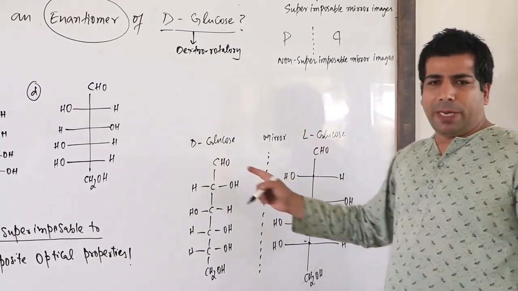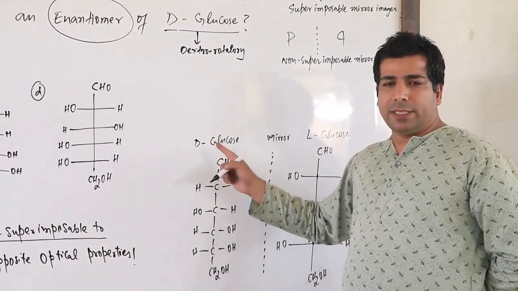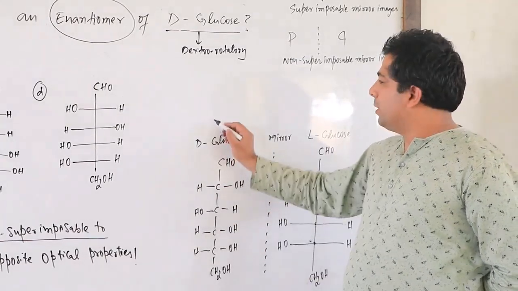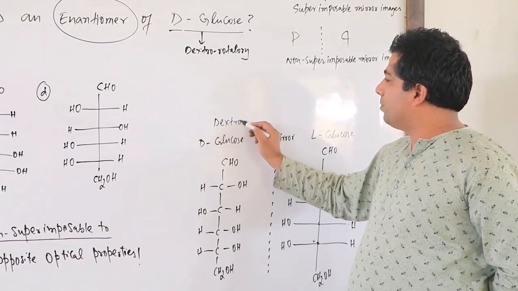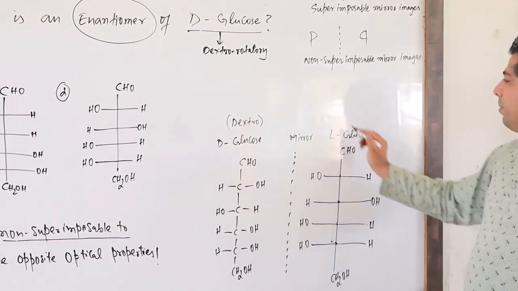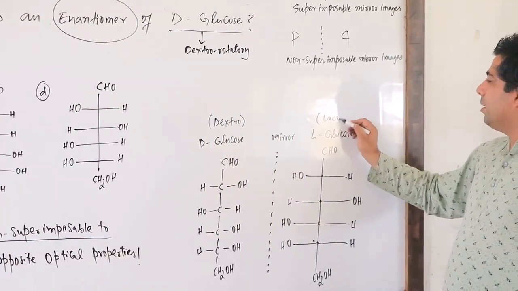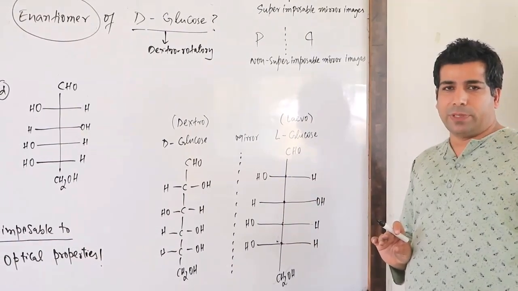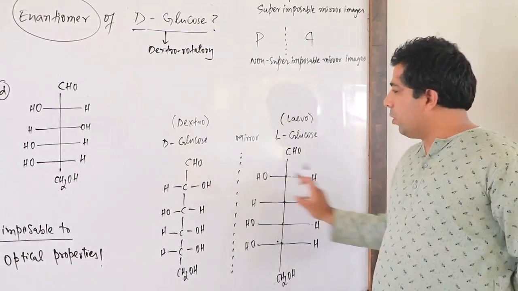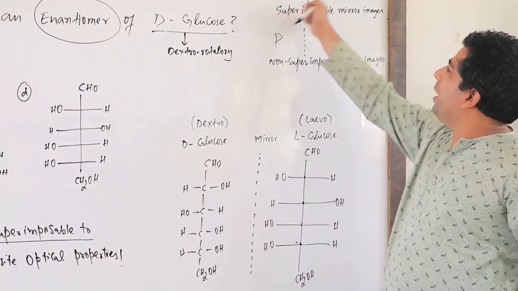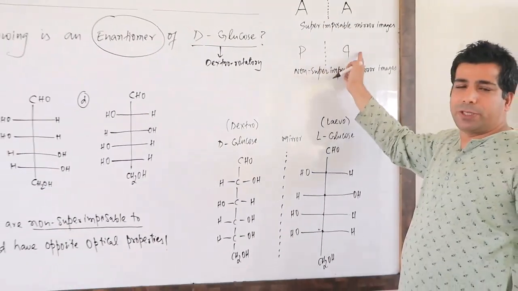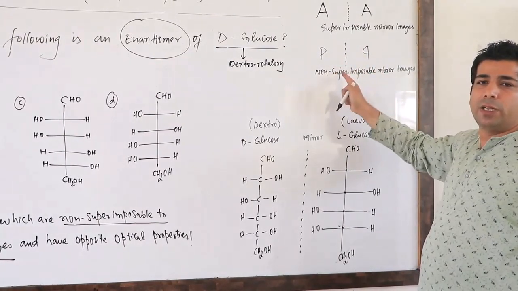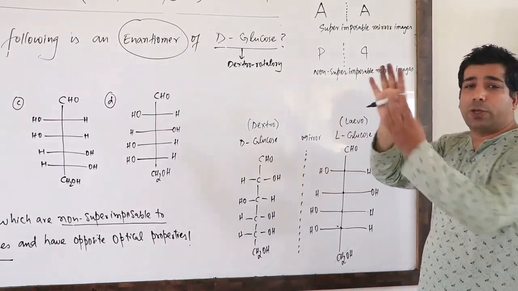Correct? Experimentally we have found that this D-glucose rotates light in the clockwise direction. So this is our dextro. And its mirror image will obviously be levo. It will rotate the light in the anti-clockwise direction. And these two will follow which pattern? Will they follow the AA pattern or the PP pattern? They will follow the PP pattern because they are non-superimposable. They cannot fit onto each other.